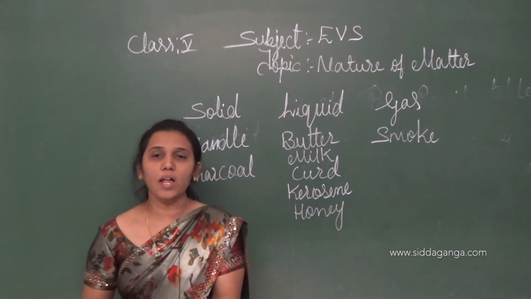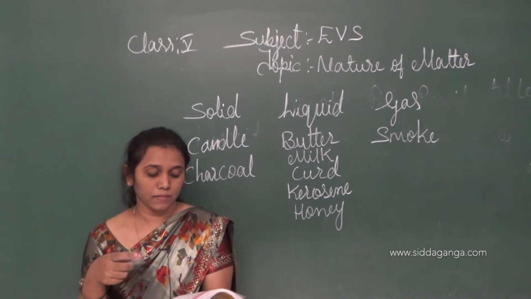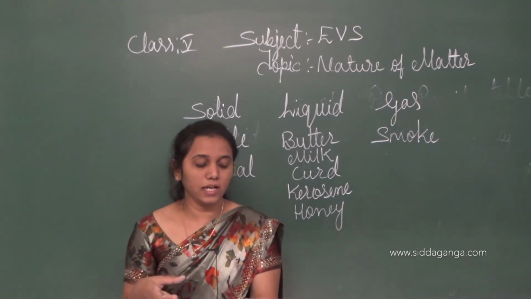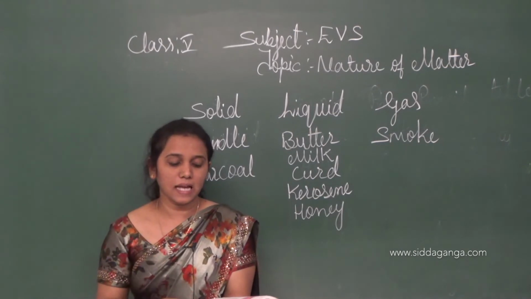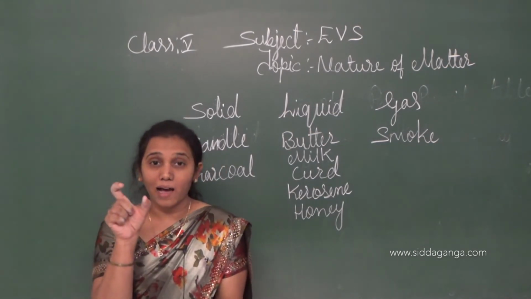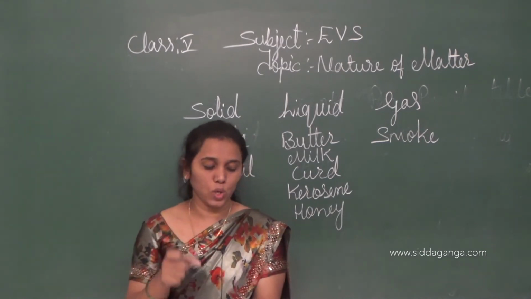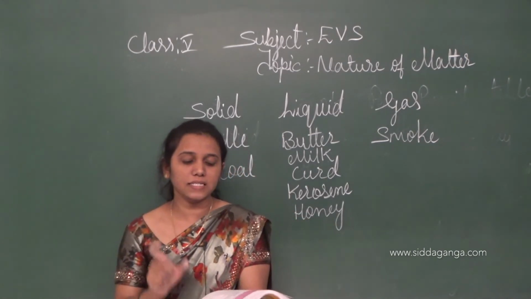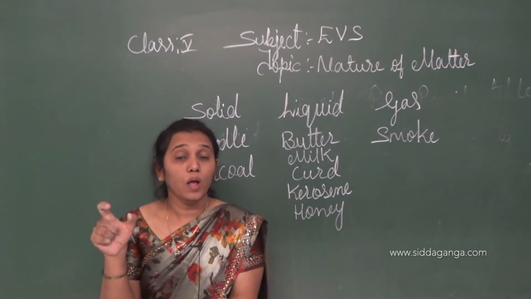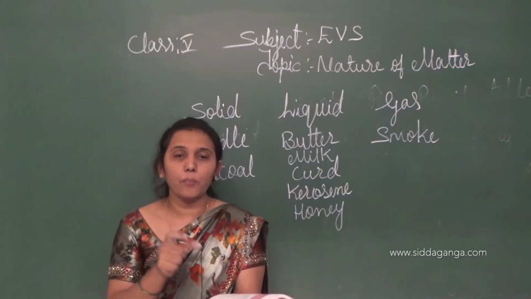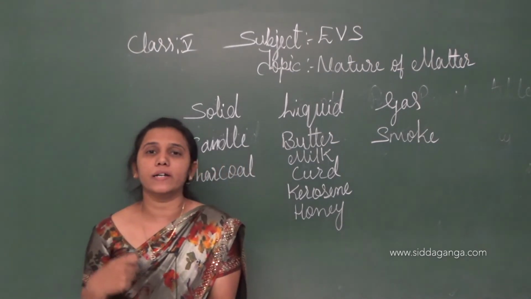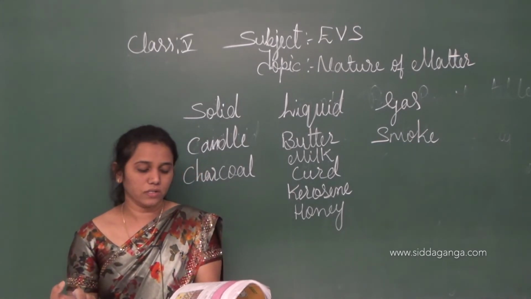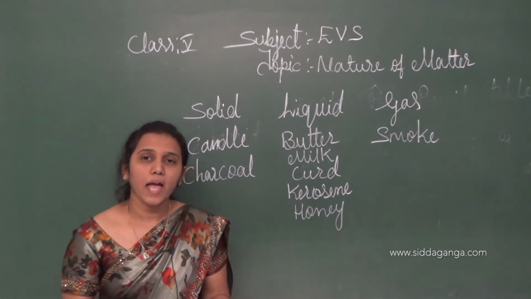Okay children, in solids, particles are densely and orderly arranged. Once again children, in solids what happened? Particles are densely and orderly arranged. For example stone, iron, etc. And then in liquids what happened children? The particles are loosely arranged when compared to solids. For example water, milk, etc. In gases, the particles are rarely arranged. For example air, smoke, etc.